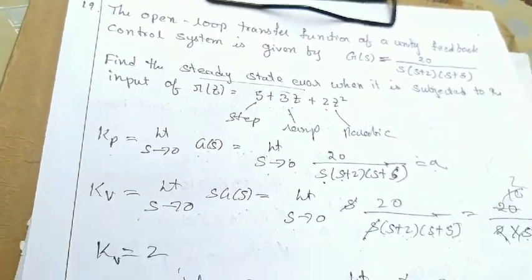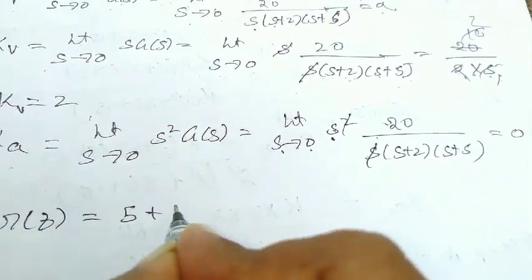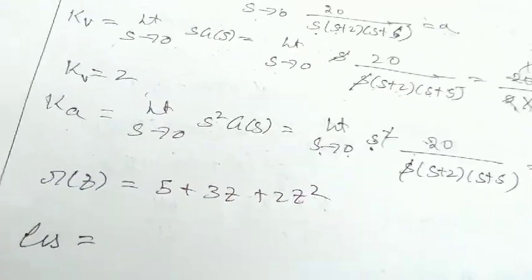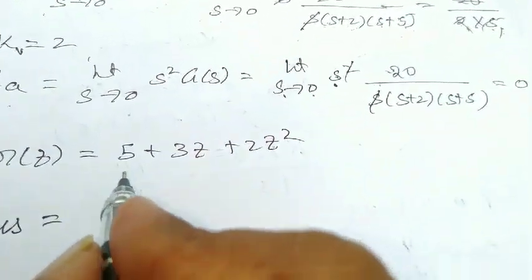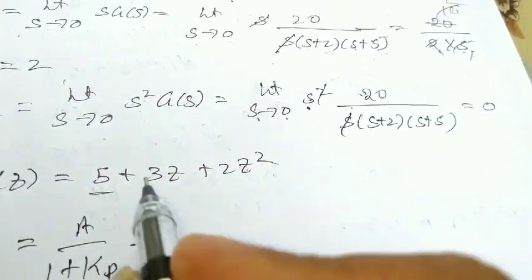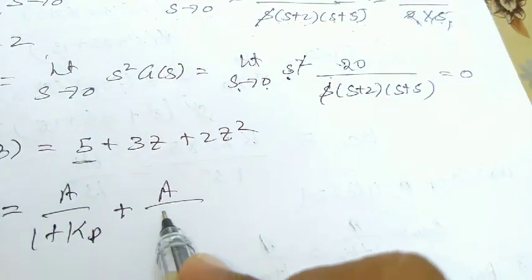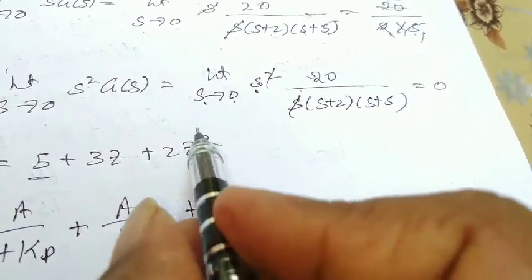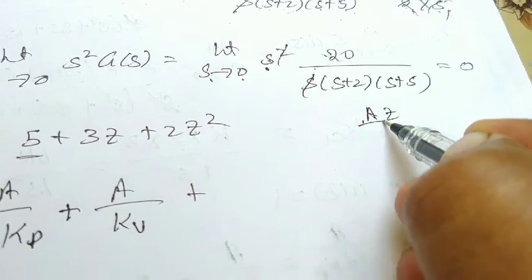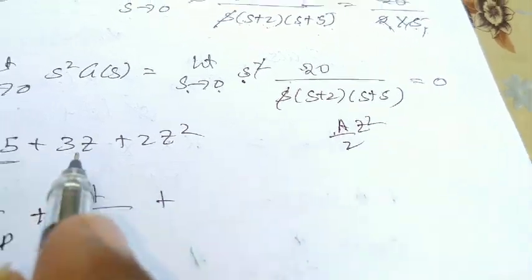Now I will find out the steady state error for the input r of t equals 5 plus 3t plus 2t square. ESS for the first, step input, is A by 1 plus Kp. Next, this is a ramp input. For ramp input, A by Kv. Next, this is parabolic. What is the general form of parabolic? A into t square by 2.